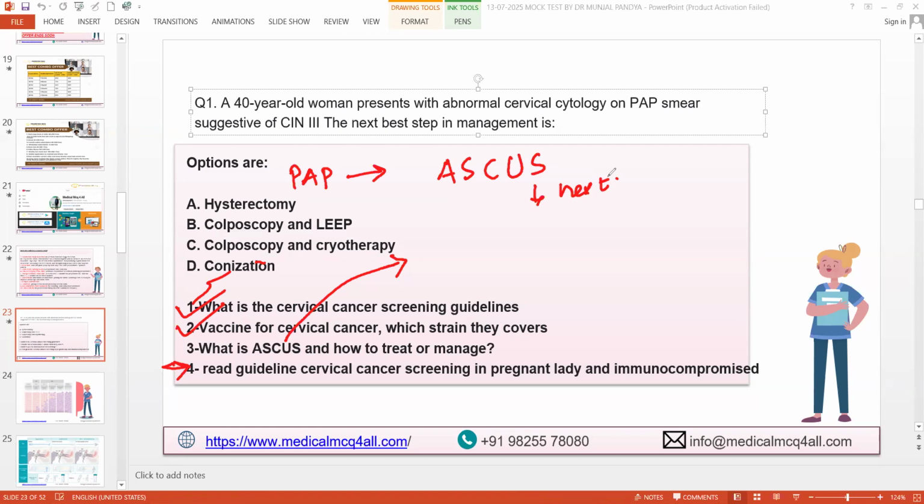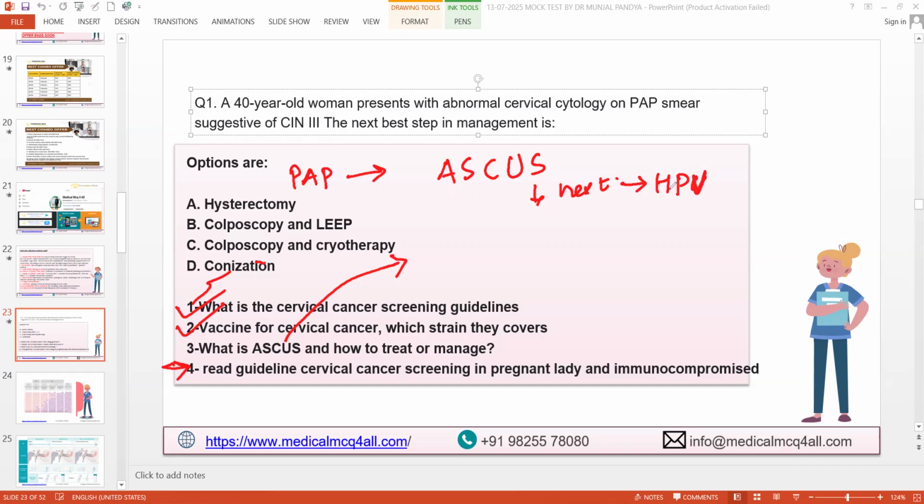Pap smear is showing ASCUS. What's your next step? We go with HPV DNA. Directly you go with the HPV DNA. Colposcopy. Okay, let's see HPV.